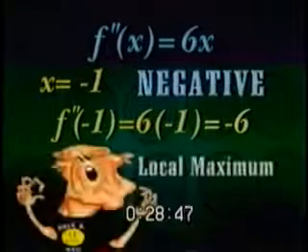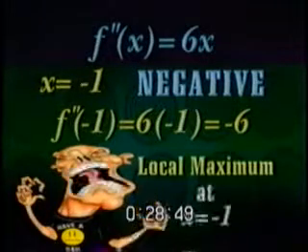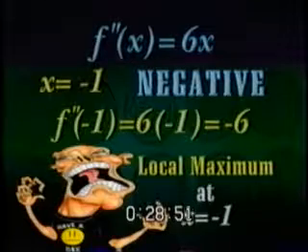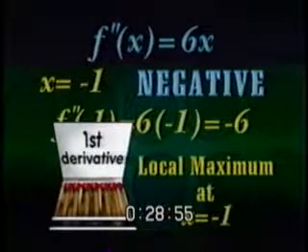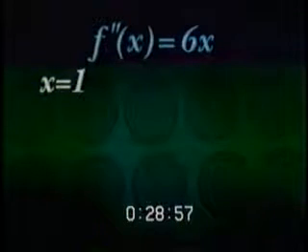Hey, we got a local maximum for the original function at x equals -1. Notice that this answer matches what we got with the first derivative test earlier. Let's continue with the second critical point, 1.